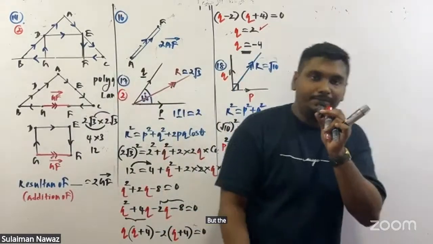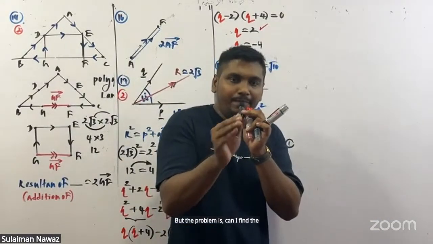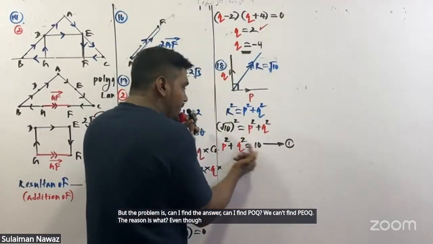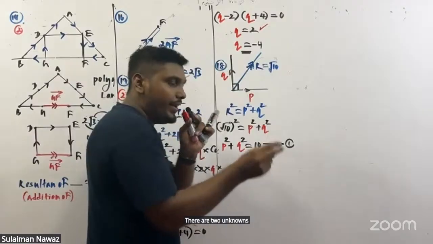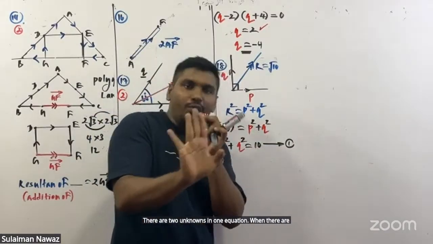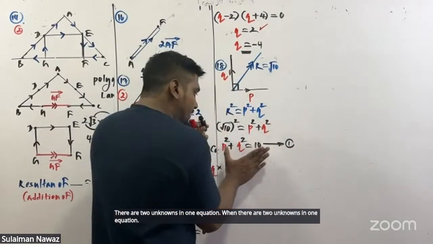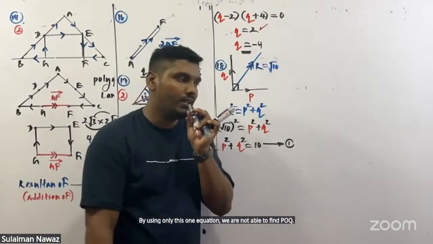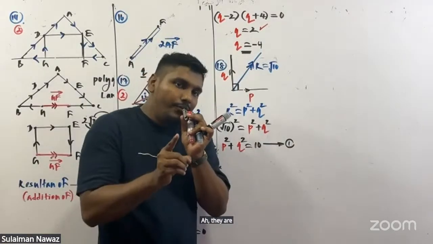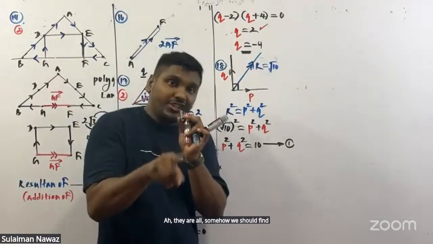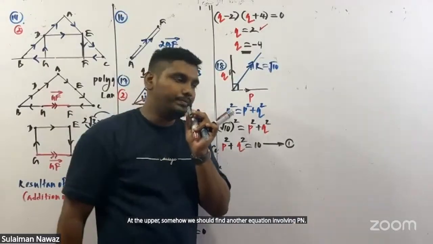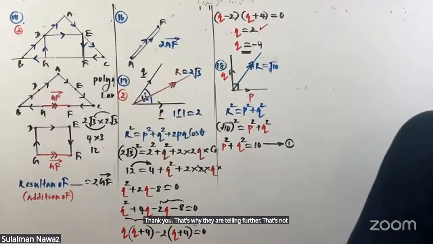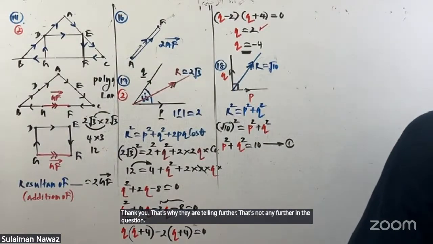But the problem is, can I find the answer? Can I find P and Q? We can't find P and Q. The reason is, even though there's an equation, there are two unknowns in one equation. When there are two unknowns in one equation, by using only this one equation, we are not able to find P or Q. Therefore, somehow we should find another equation involving P and Q. That's what they are telling further in the question.